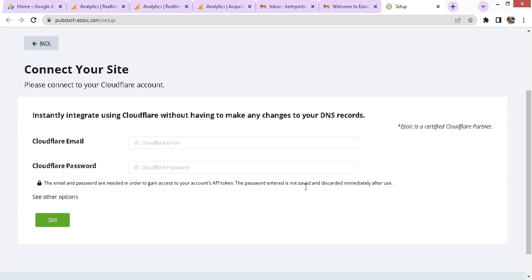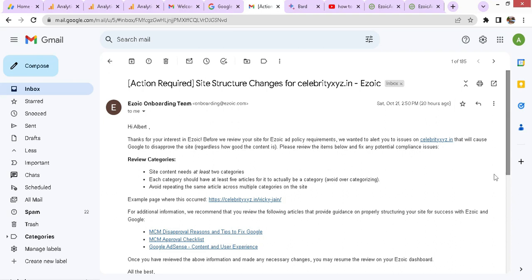Here, Ezoic will make the changes with the site DNS records. To show you what happens exactly, I will not provide the email details here and wait and see what happens next.